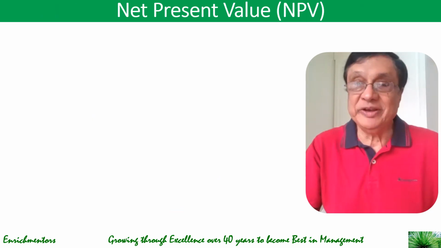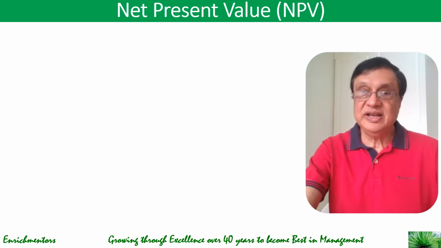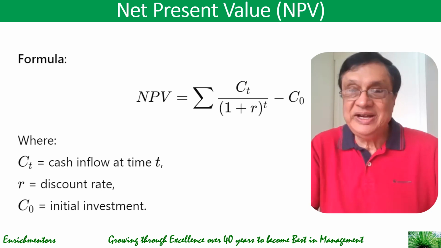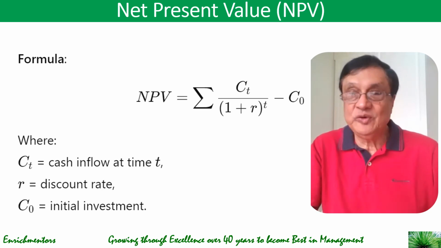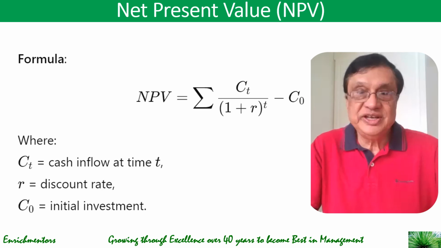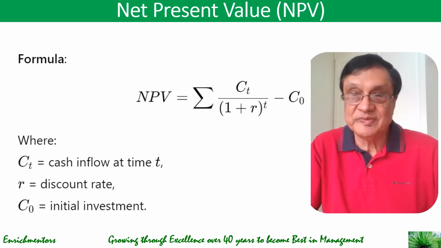So, what is NPV? NPV is the difference between the present value of the cash inflows and outflows over a period of time. Here you see there is CT, cash flow at time T, let's say 1, 2, 3, 4, 5 years. So you'll have five C's. Then there's a discount rate R, and there's initial investment, C0.